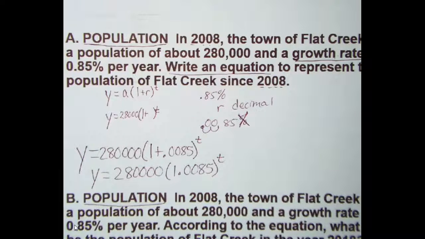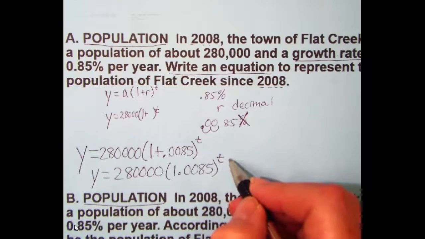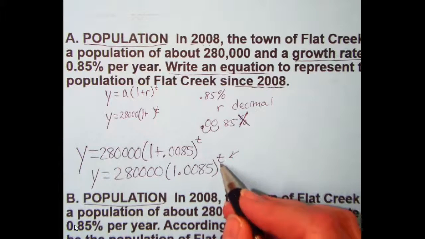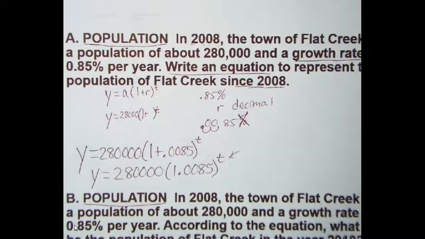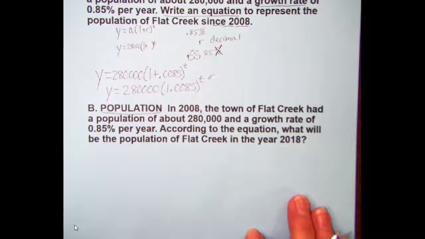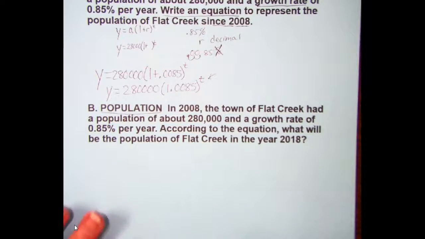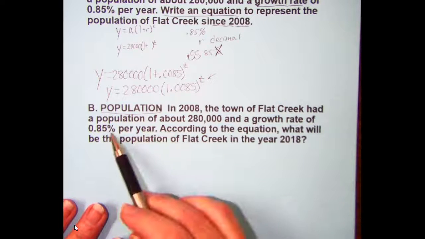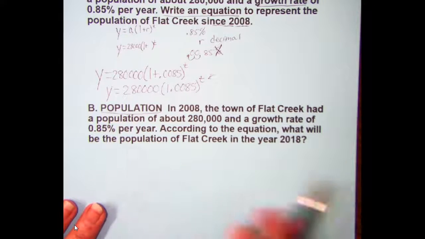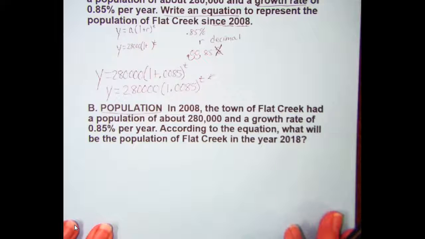Your equation is what allows you to, now if I know how long it has been since 2008, tell you what the predicted population would be at that time. It won't be exact, but it'll be a good approximation of the population at a particular time, which leads us to the second problem. The second problem says that in 2008, the town of Flat Creek had a population of about 280,000 and a growth rate of 0.85% per year. According to the equation, what will the population of Flat Creek be in the year 2018?